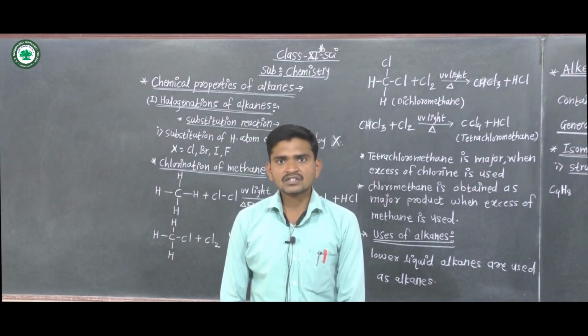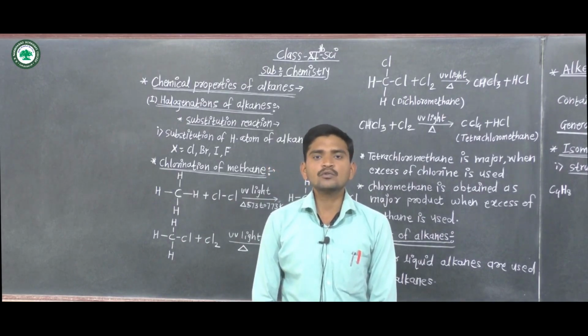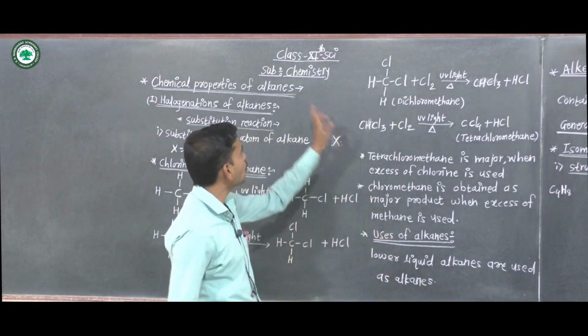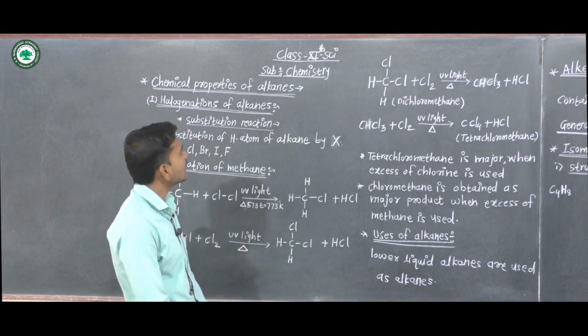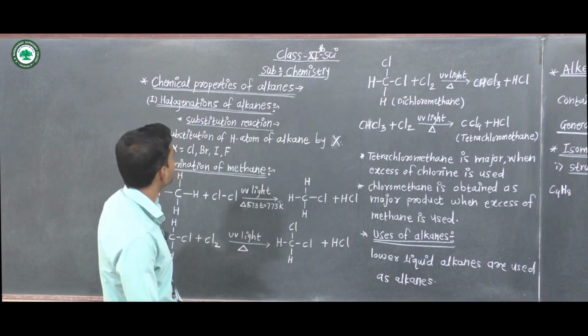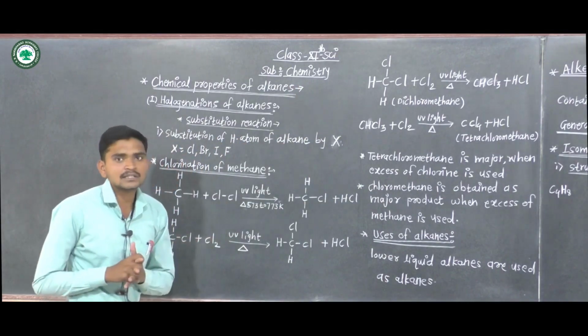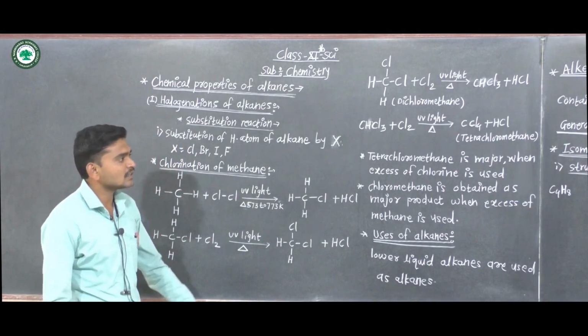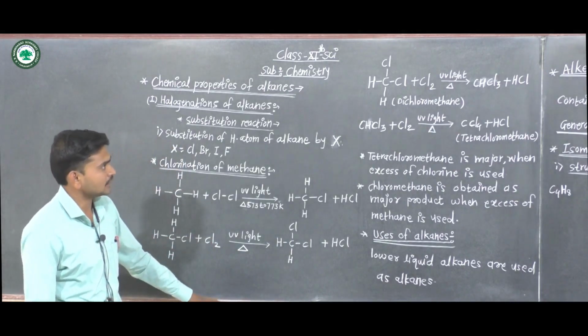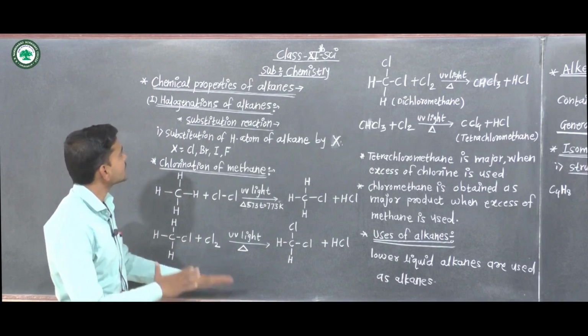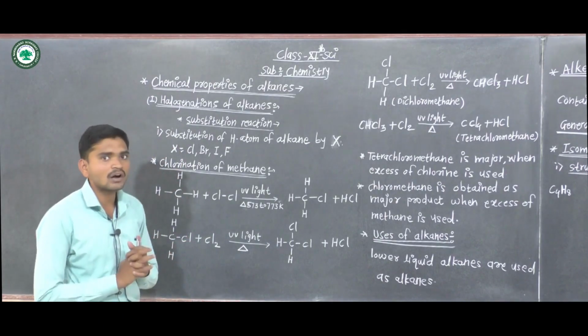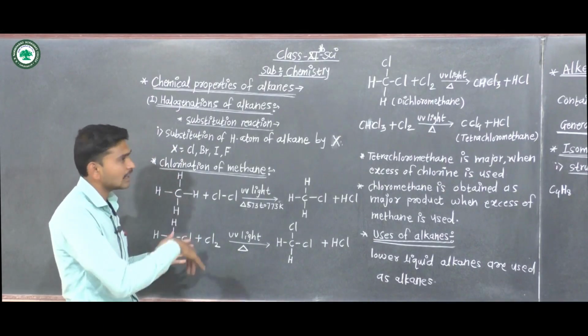In our last lecture, we started a new chapter, hydrocarbons, in 11th chemistry. In this chapter, we discussed some concepts in hydrocarbons.